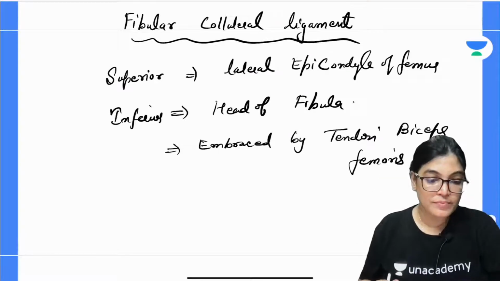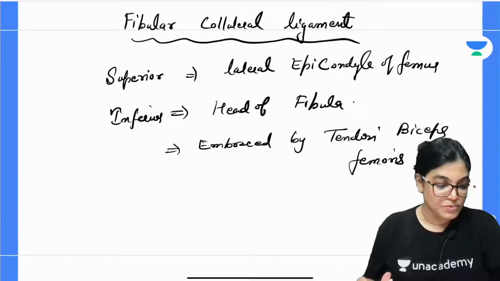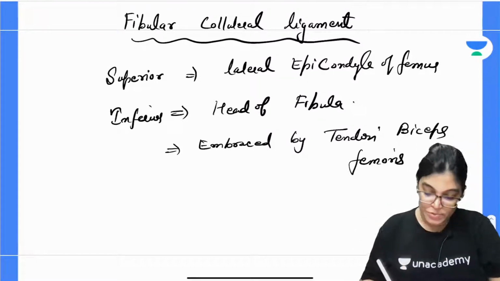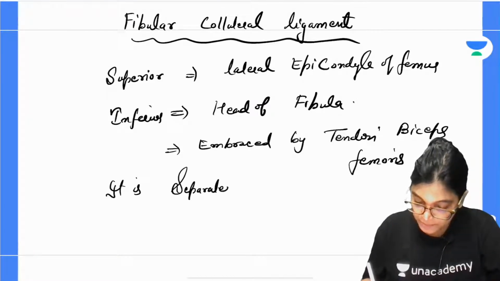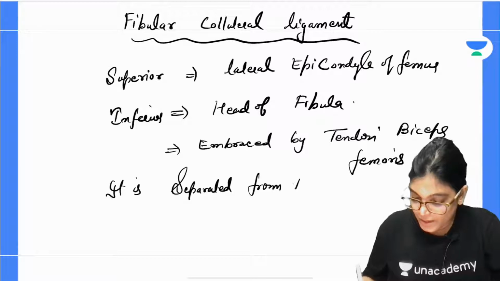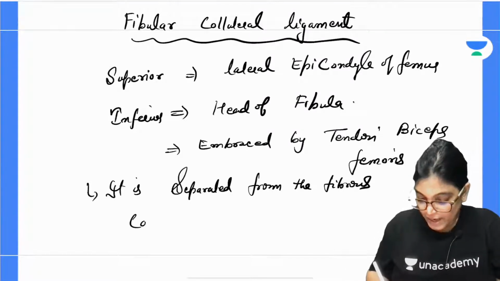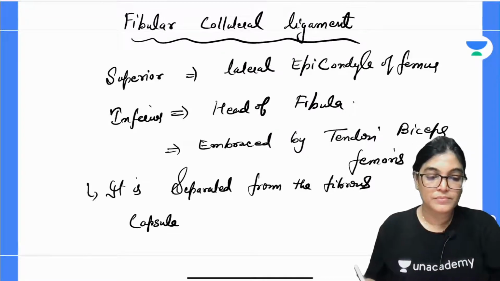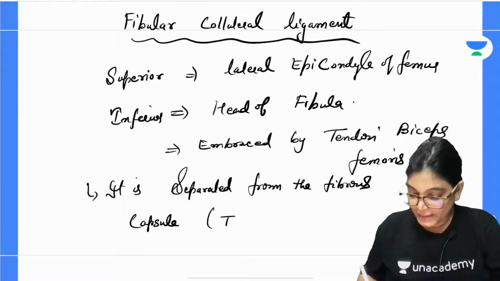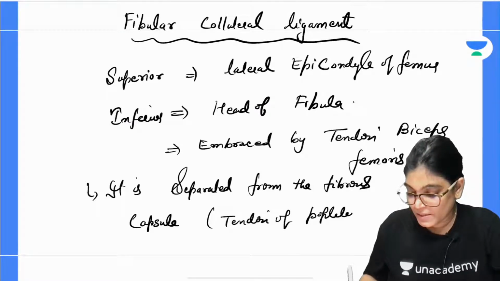The other important point is that it is separated from the fibrous capsule. So it is not blending with the fibrous capsule. It is separated from the fibrous capsule by the tendon of popliteus muscle.